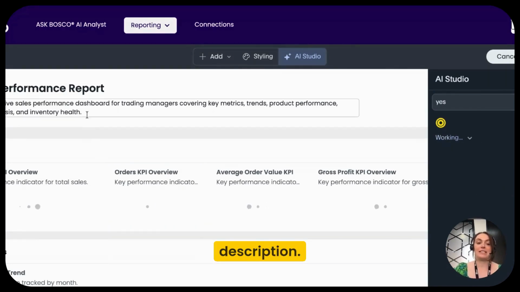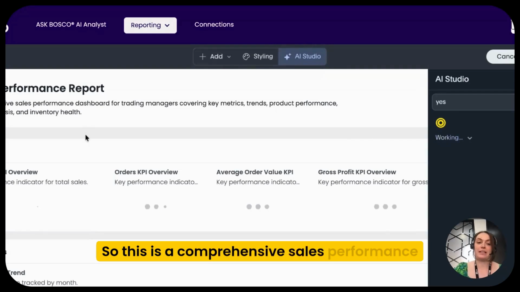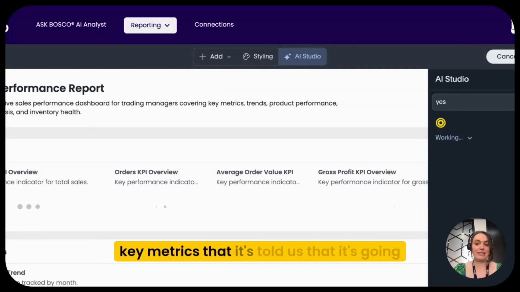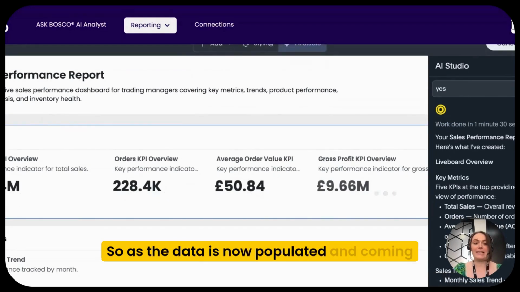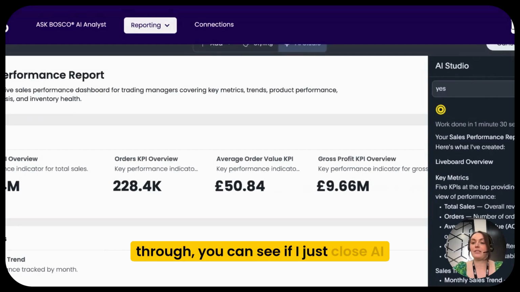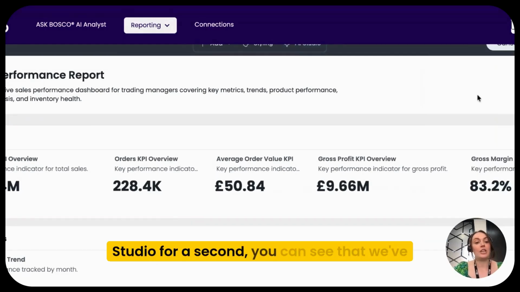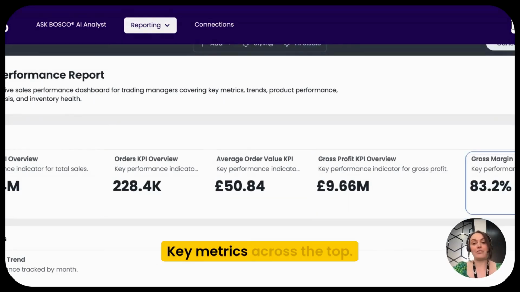It's come back with a description. This is a comprehensive sales performance dashboard for trading managers covering the key metrics that it's told us it's going to look at. As the data is now populated and coming through, if I just close AI Studio for a second, you can see that we've got key metrics across the top.